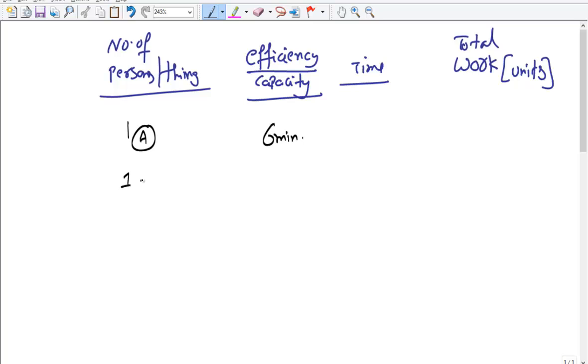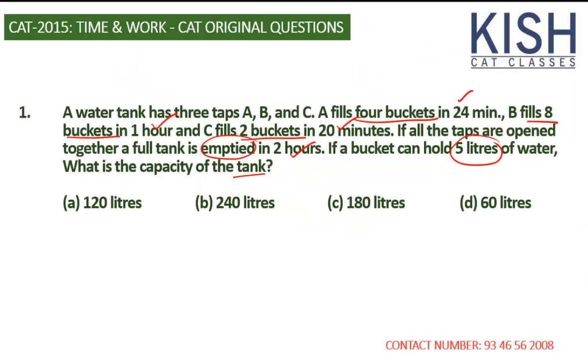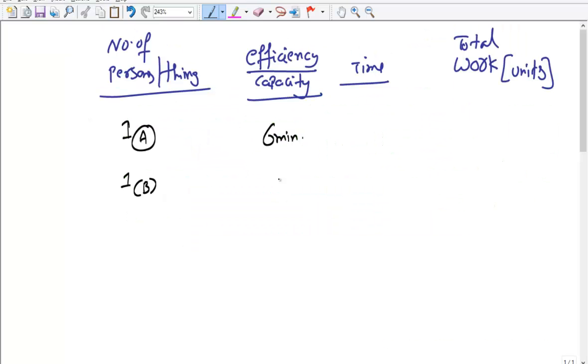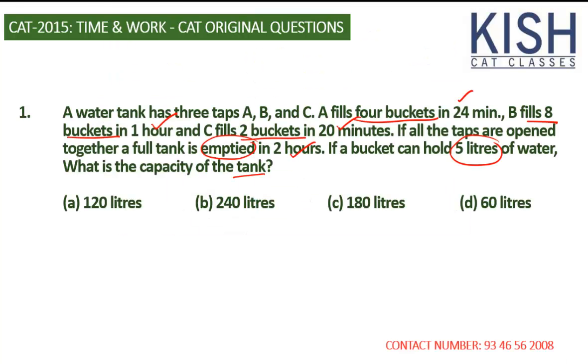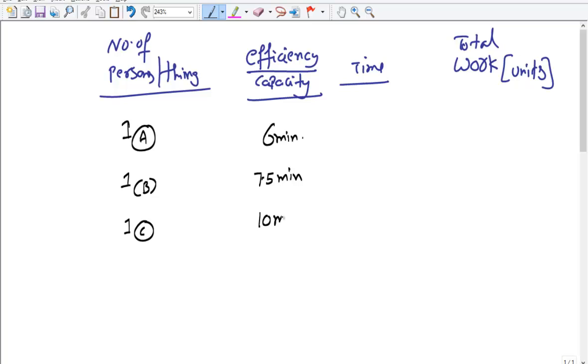Now the next one is B. B is also only one candidate. Now B fills 8 buckets in 1 hour, so per bucket it's 7.5 minutes. We have got C also. C fills 2 buckets in 20 minutes, so it means that it's 10 minutes. So exactly to fill 1 bucket of water, A takes 6 minutes, B 7.5 minutes and C 10 minutes.